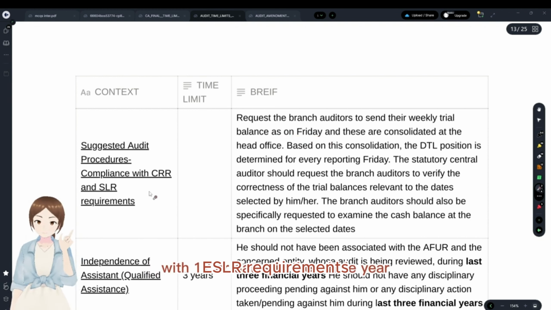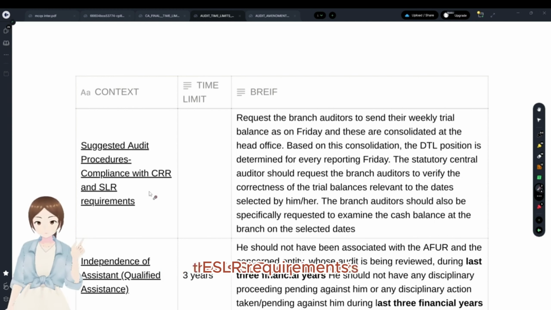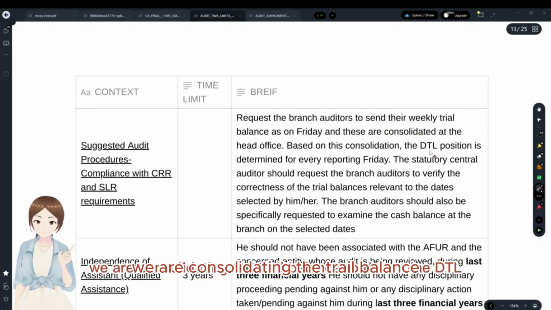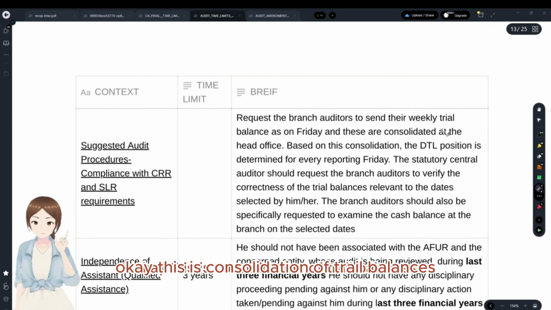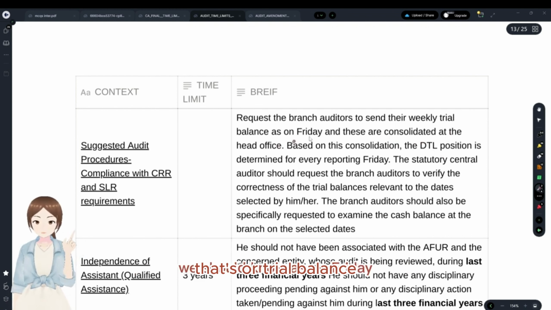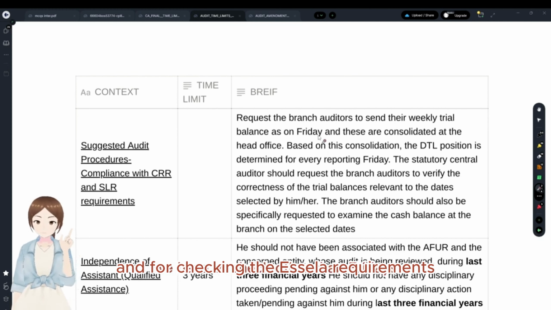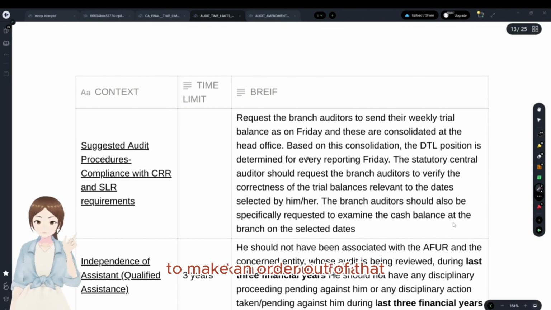SLR requirements are checked with 12 odd dates in the whole year other than Fridays. This is with regard to consolidating the trial balance to determine DTL. Okay, this is consolidation of trial balances. That is the trial balance we should know as on Friday. And for checking the SLR requirements, we have to check other than Fridays, 12 odd dates. So make a note of that.